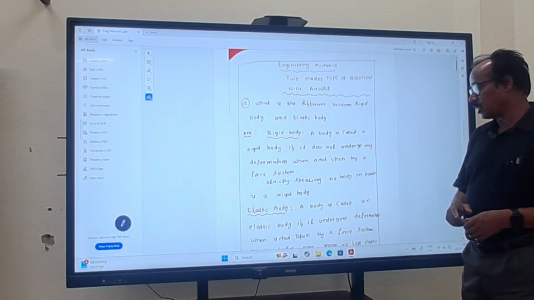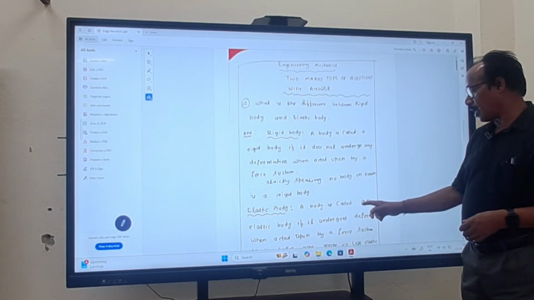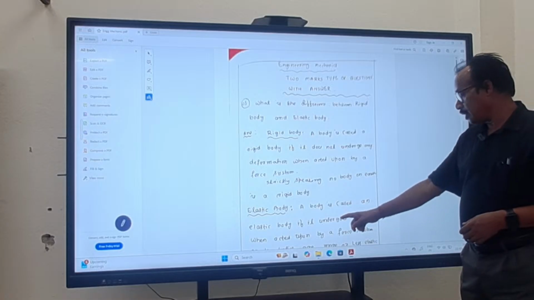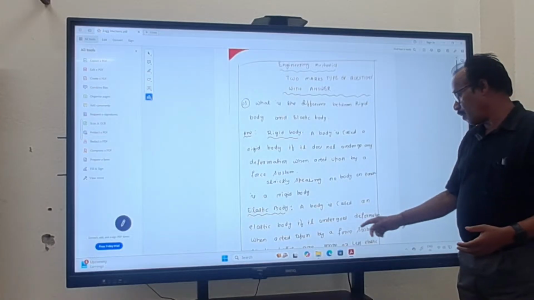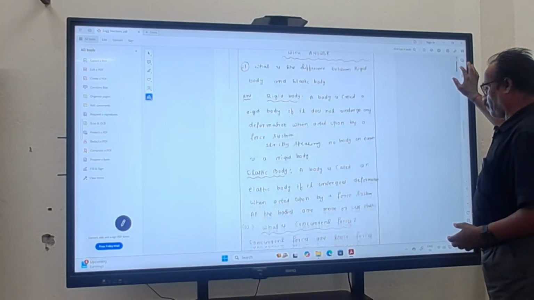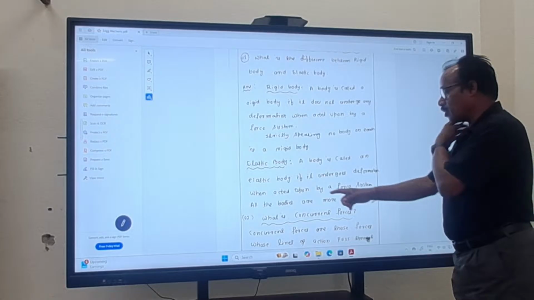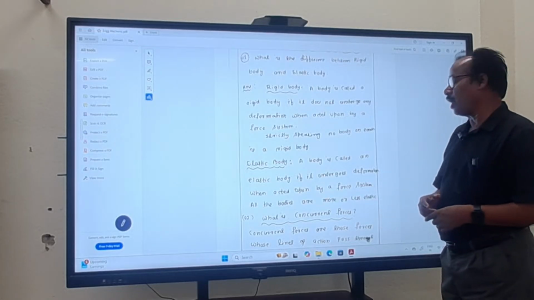Then what is elastic body? A body is called an elastic body if it undergoes deformation when acted upon by a force system. All the bodies are more or less elastic.